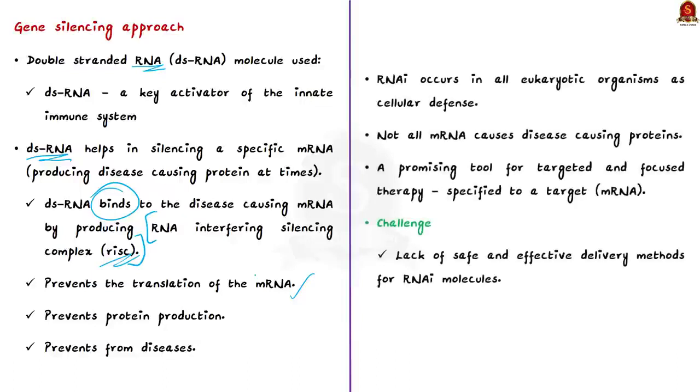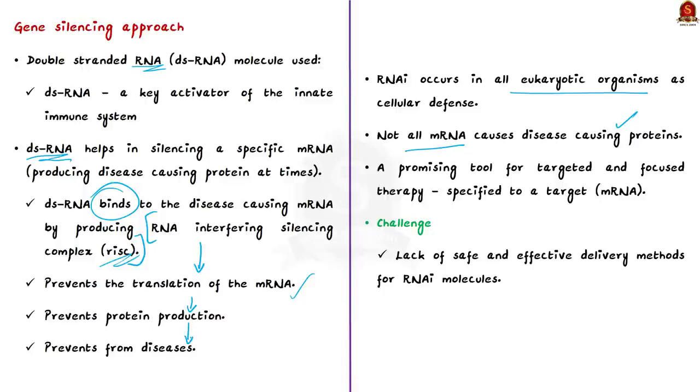And this takes place in all eukaryotic organisms as a method of cellular defense. But you should remember that not all mRNA causes disease-causing proteins. So in short, the double-stranded RNA interferes with the mRNA that causes diseases. This is called RNA interference or RNAi. This prevents the specific mRNA from expressing, that is, it prevents protein production. And therefore it prevents the disease-causing protein, thereby protecting us from diseases.